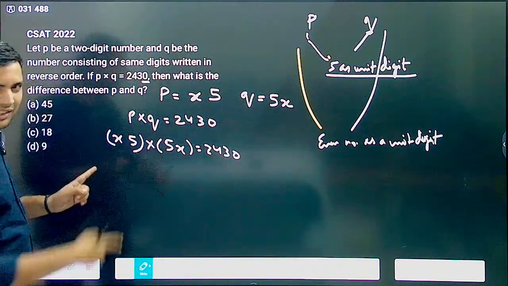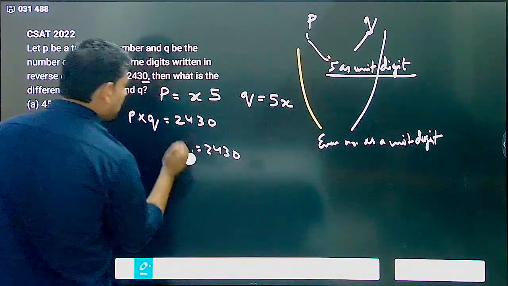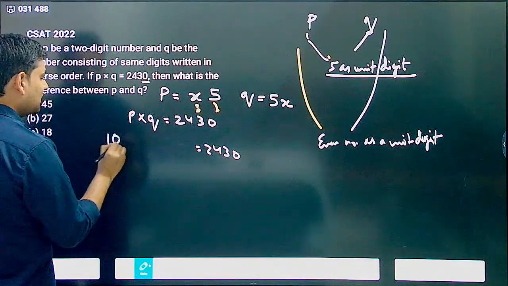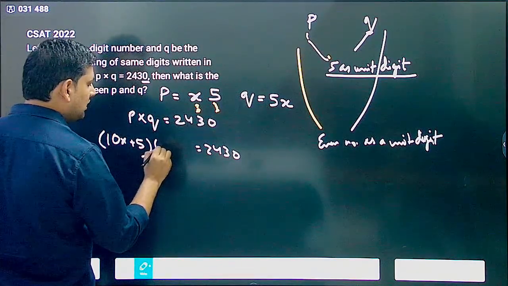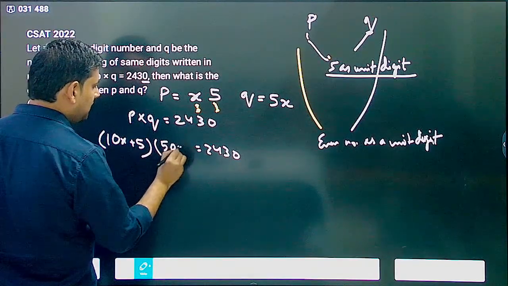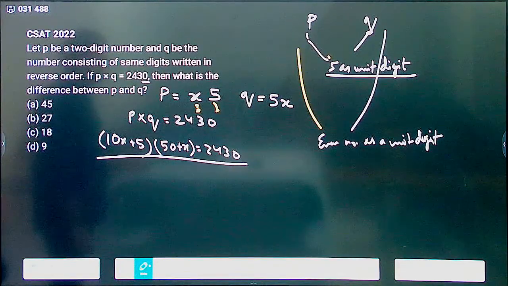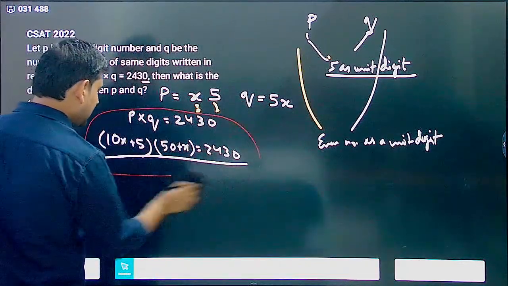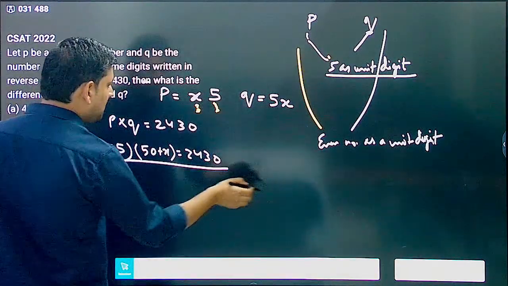But this is not a very good way to write this, because actually this is place value form. Correct? So x5 is equal to what? This is what we learned yesterday. So this is 10x plus 5. And what is Q? Q is 50 plus x. This whole thing is equal to 2430. You can feel this. Now you can solve this for x if you want, and it will be a proper solution.